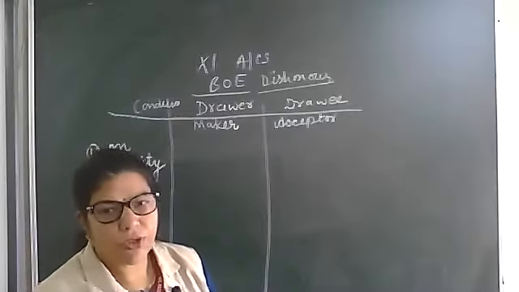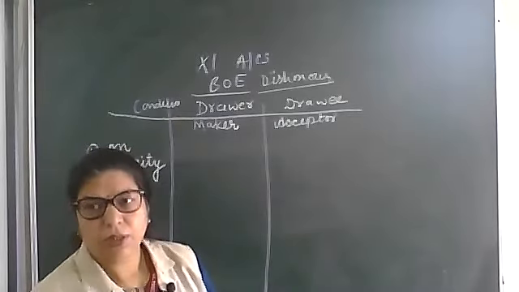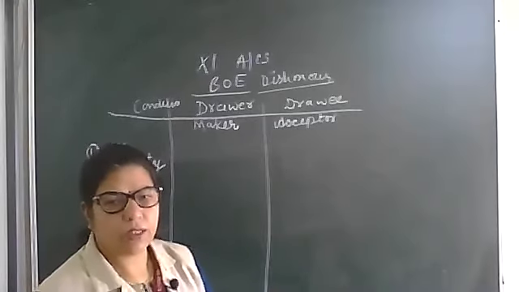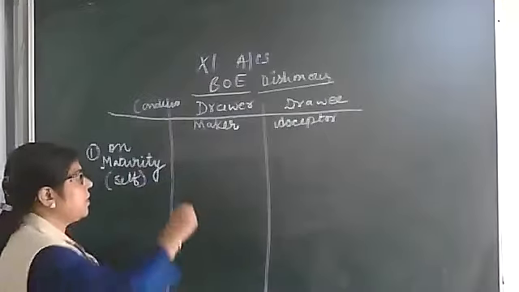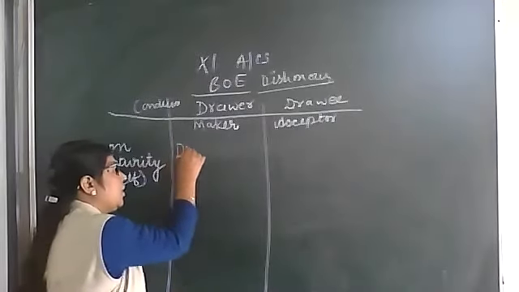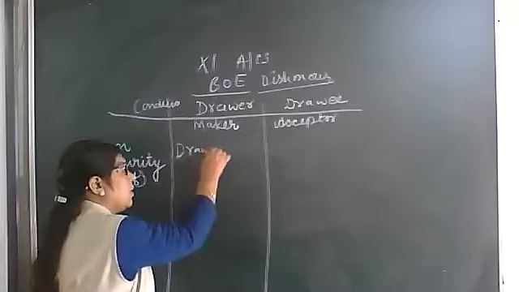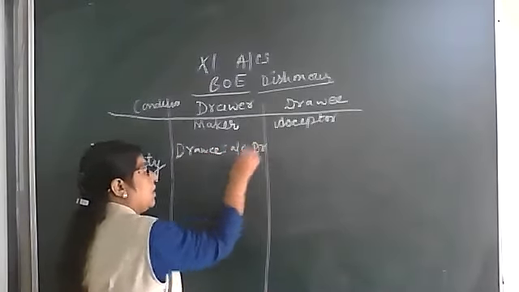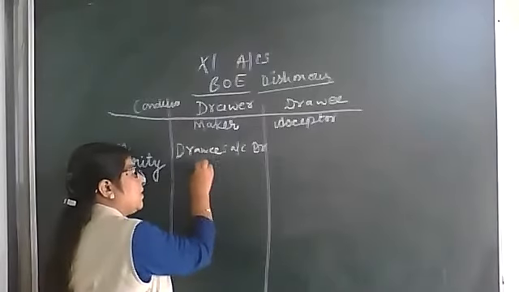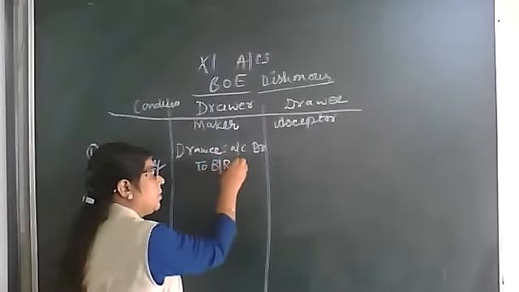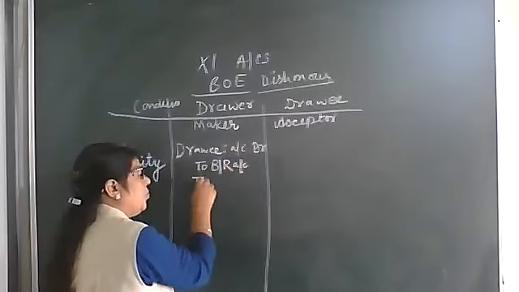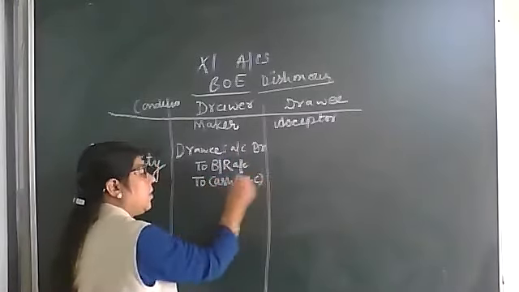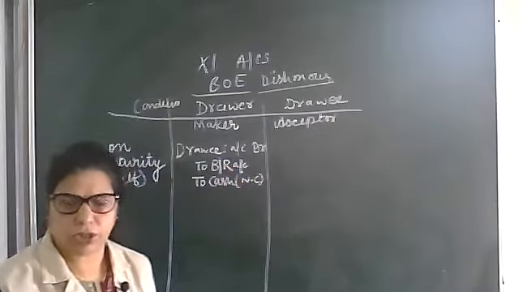Then maybe the drawee will not make the payment. In that condition, what will be the entry here? He will pass the entry: drawee account debit, to bills receivable account, to cash. In bracket, we will write that the amount will be noting charges.